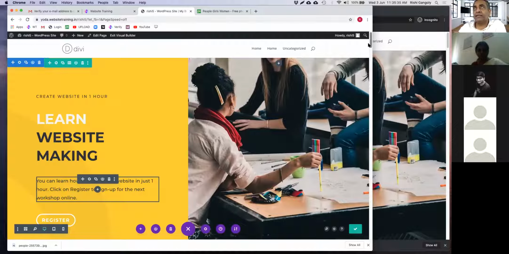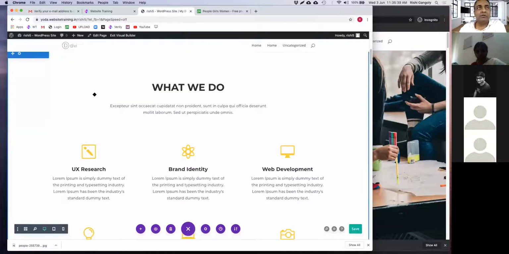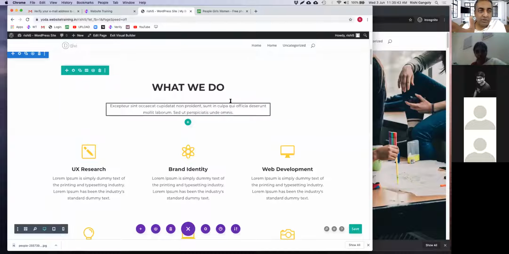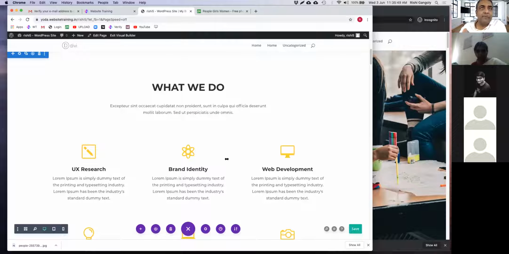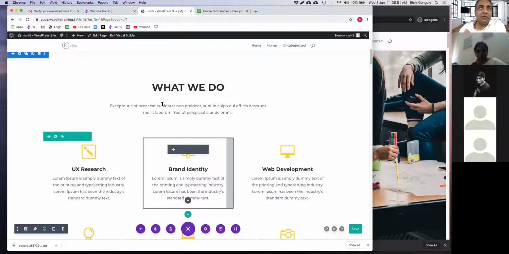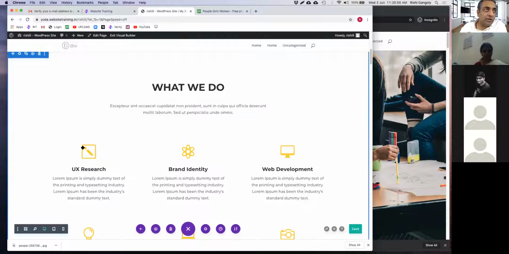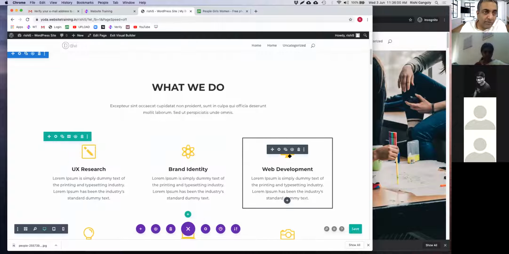So if you look at the next section here, the next section is what we do. So this is typically, depending on what your company, or what it is you as an individual, as a trainer, as a professional, as a coach, as a consultant do, you can put the stuff that you do. Now, what I found interesting is, you guys know how to change text that you've already learned. But I also wanted to show you that you can actually put these nice little icons that they provide for free as part of the widgets.